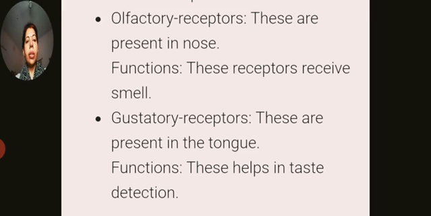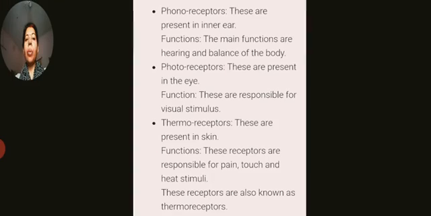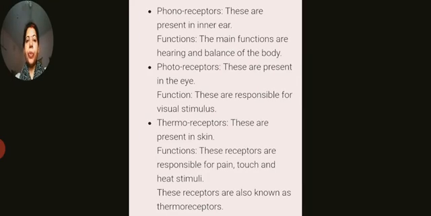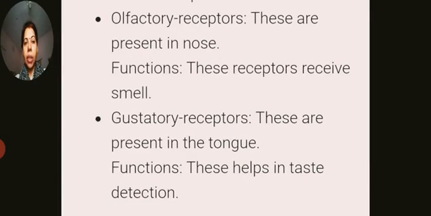So altogether, how many receptors do you have to learn? 5. First one is phonoreceptor. Again I am repeating, these are present in the inner ear, responsible for hearing and balance of the body. Number 2 is photoreceptor, present in the eyes and responsible for visual stimulus. Thermoreceptors are present in our skin and responsible for pain, touch and heat.